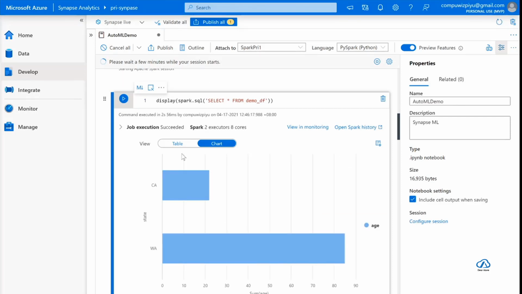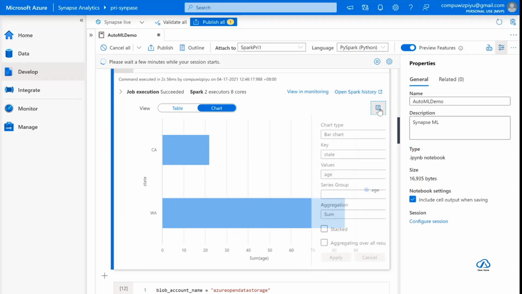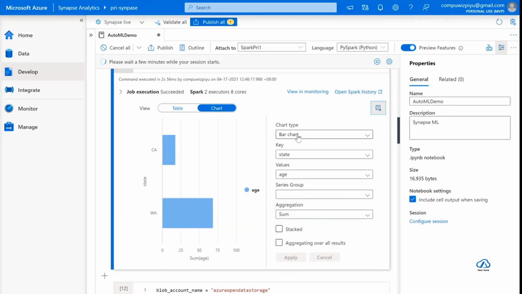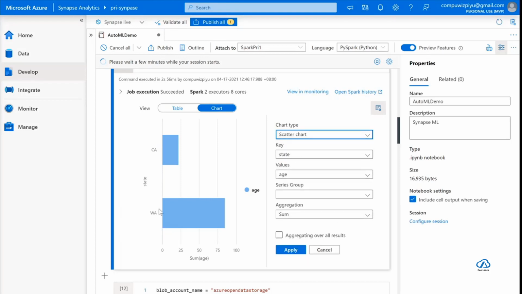Okay, and then in the chart, when I go here, you can have different visualizations possible, like chart type could be bar chart or line chart, column chart, pie chart, scatter chart. All right. So let's maybe have a scatter chart, and from the scatter chart you can also play around with the X and Y axis. Okay, so I'm going to choose the age here, and then I'm going to choose the salary, right?